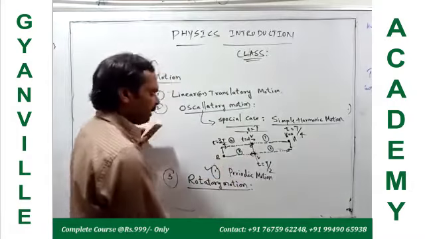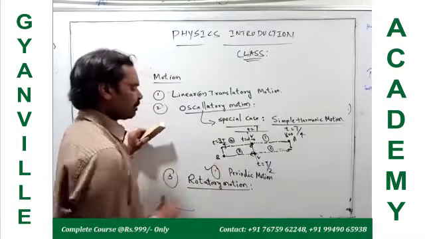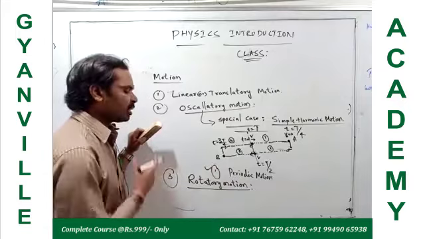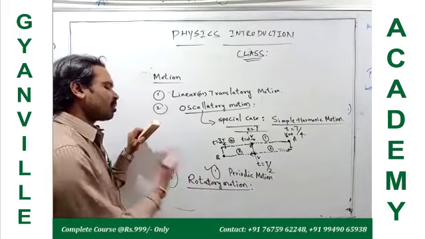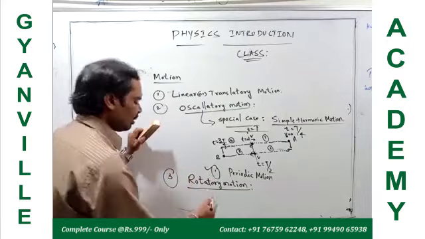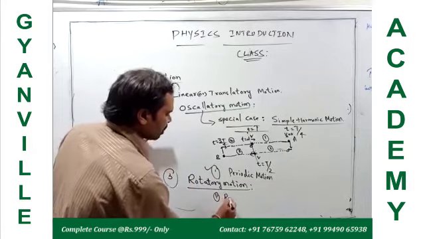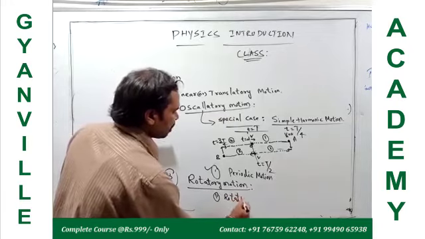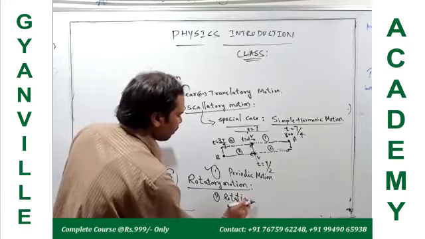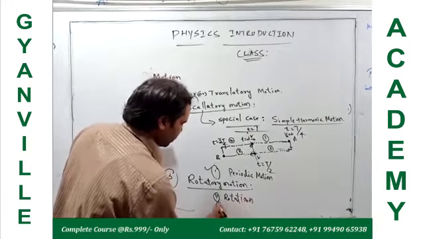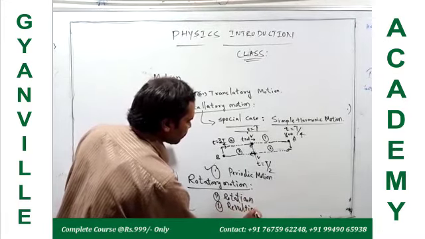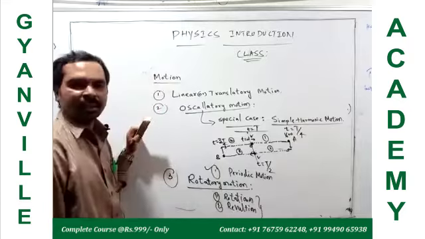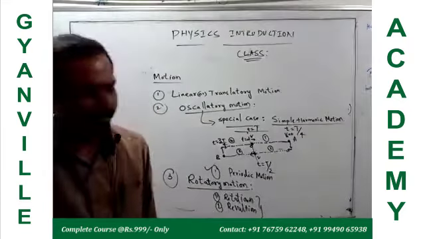We have to define again two types of terms. While the body is in rotatory motion, you have two types: rotational motion and revolution. Rotation and revolution. Regarding rotatory motion, what is the rotation and what is the revolution? What is the difference between rotation and revolution?